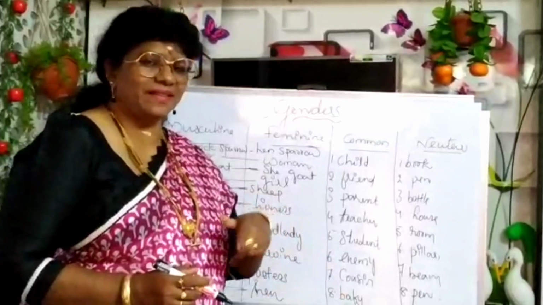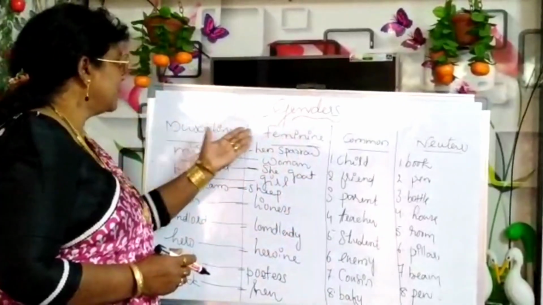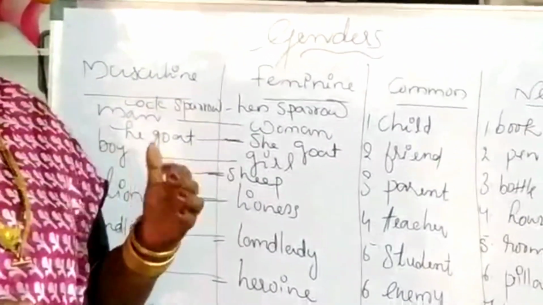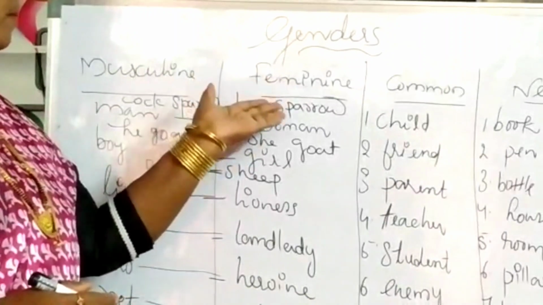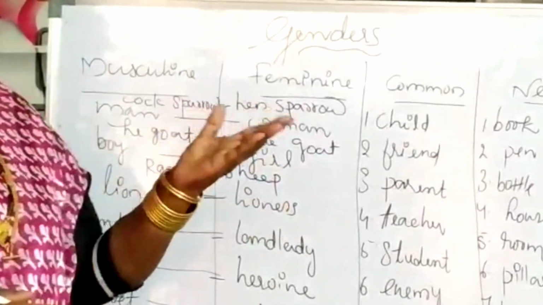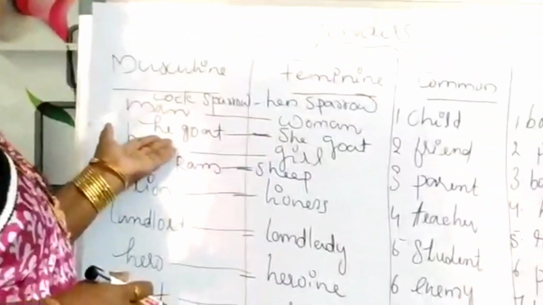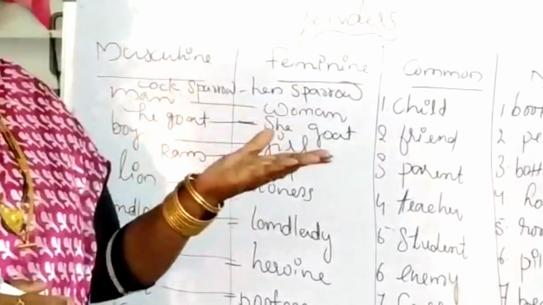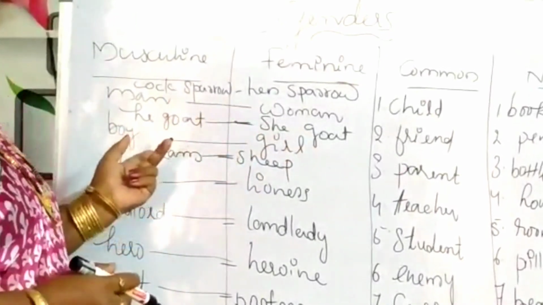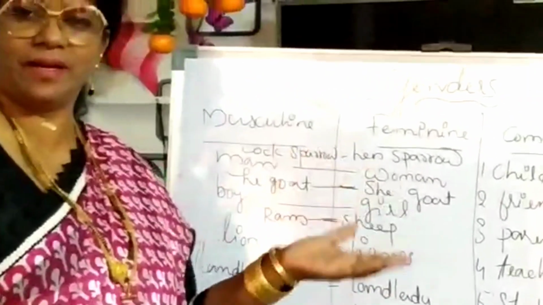Okay. Let us see some examples for genders. Masculine gender and feminine gender, let us see first. Cock sparrow. What is the feminine gender? Hen sparrow. Man, woman, because we have male and female categories. He goat, she goat. Boy, girl. Ram, sheep.